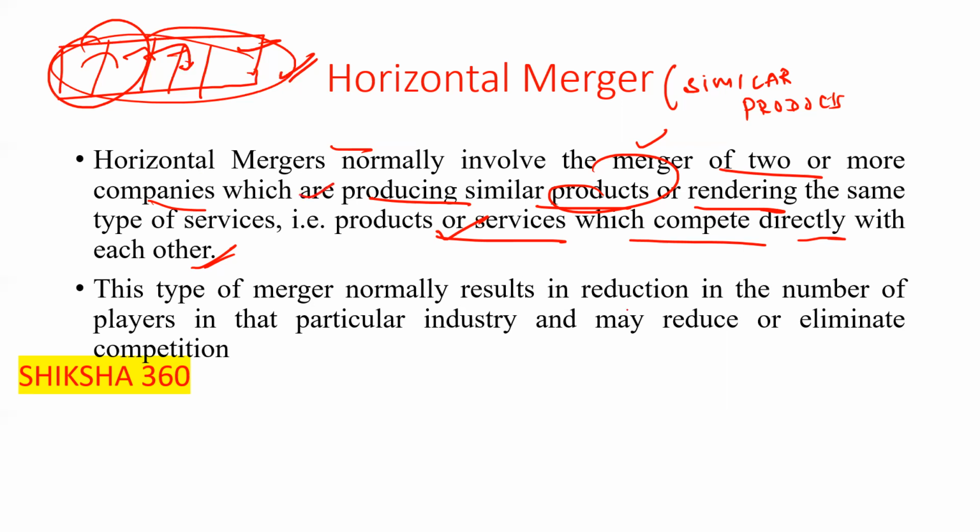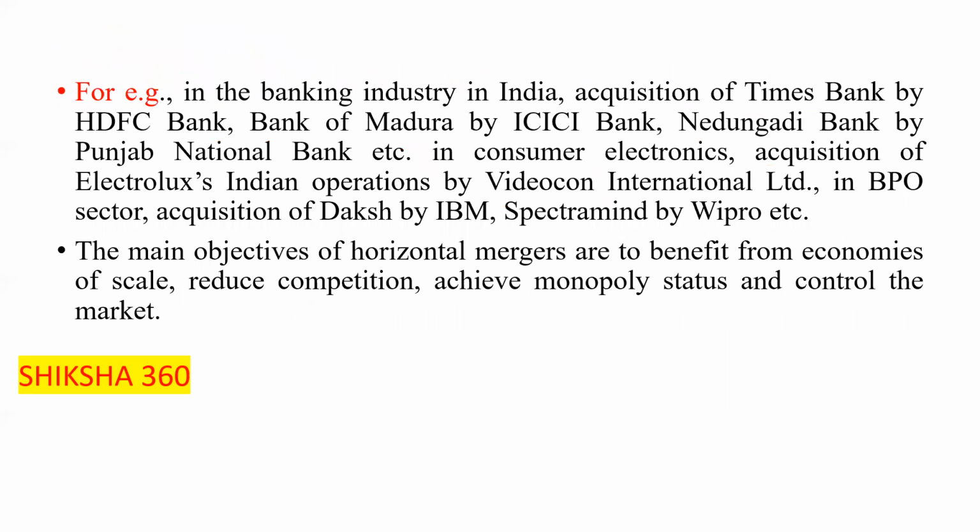So this type of merger normally results in a reduction in the number of players in that industry and may reduce or eliminate competition. Now let's understand this with the help of examples. In the banking industry in India, the acquisition of Times Bank by HDFC, Bank of Madura by ICICI Bank, and Nedungadi Bank by Punjab National Bank. These are horizontal mergers, because both are working in the same field.